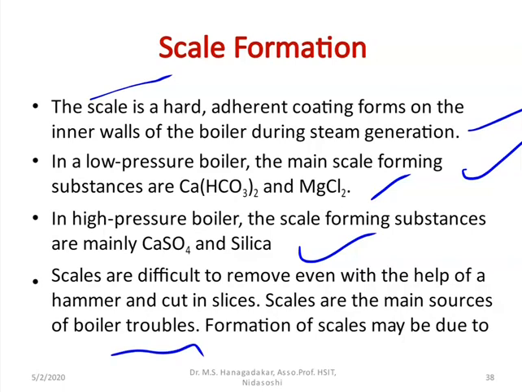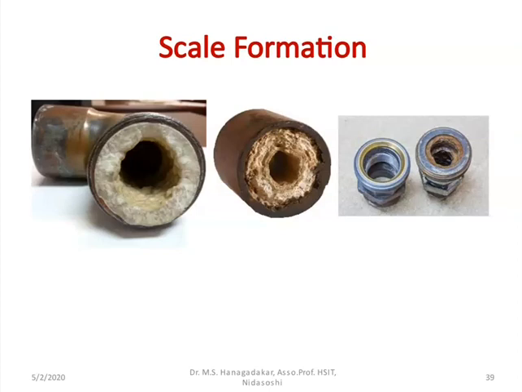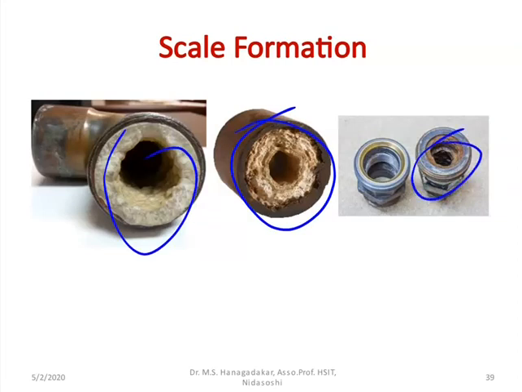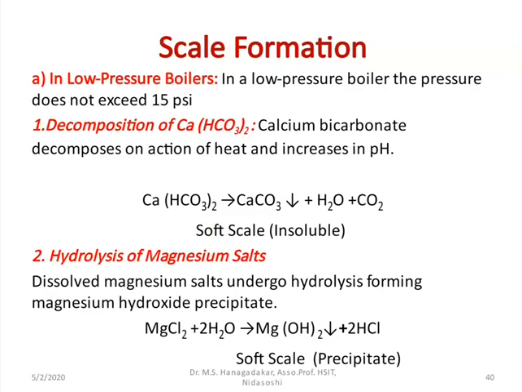As depicted in this diagram, you can see how the scale is formed on the pipelines or the boiler wall, which is shown very clearly. You can see by comparing the two different objects. Let us discuss now how the scale formation takes place.